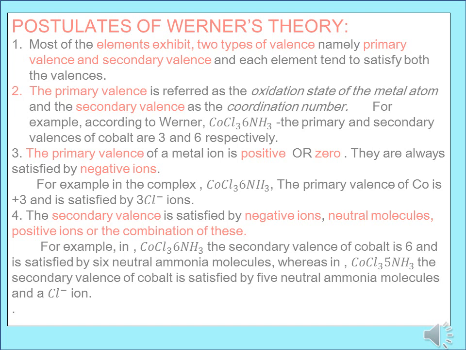The secondary valency is satisfied by negative ions, neutral molecules, positive ions, or a combination of all these, because secondary valency is nothing but the number of close neighbors. For example, in the same complex CoCl3·6NH3, the secondary valency of cobalt is 6, which is satisfied by 6 neutral molecules of ammonia, whereas in CoCl3·5NH3, the secondary valency of cobalt is satisfied by 5 neutral molecules of ammonia and 1 chloride ion.